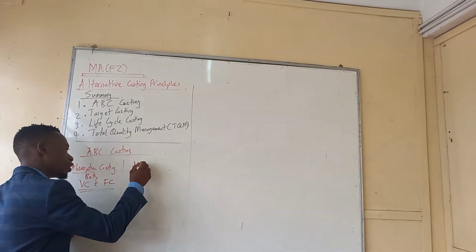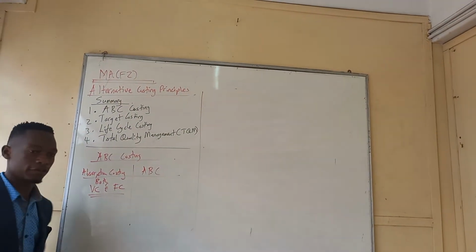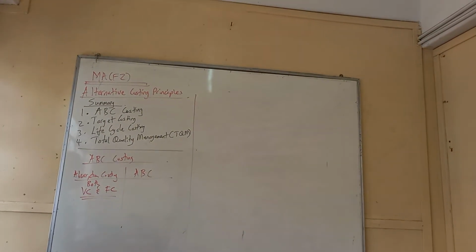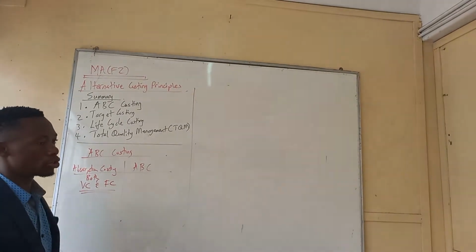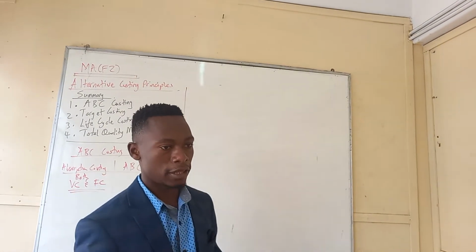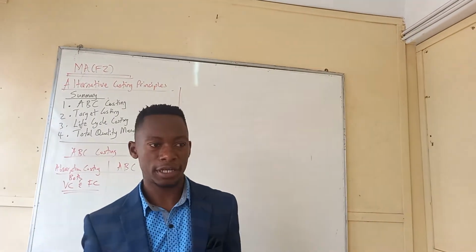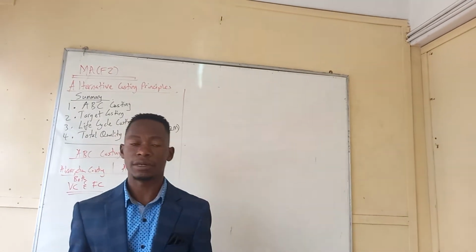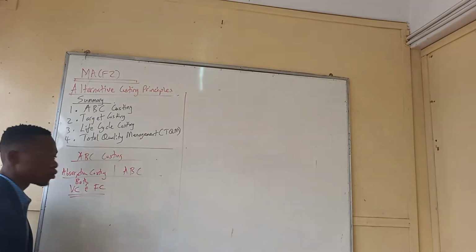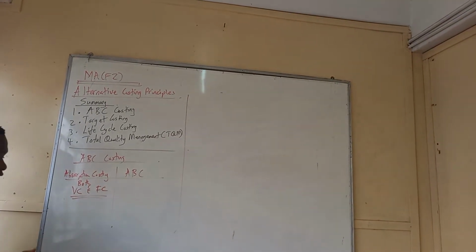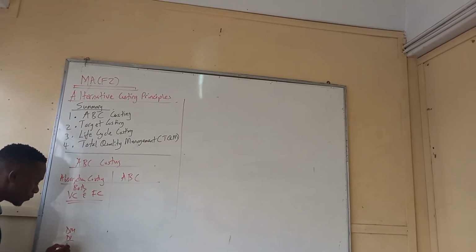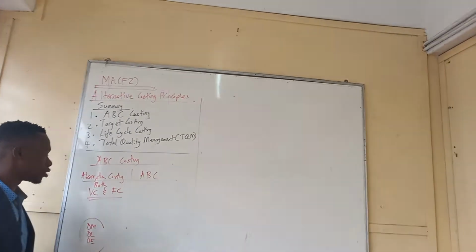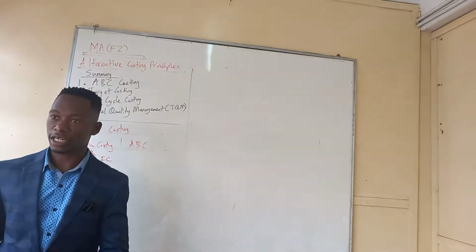So then why was ABC introduced, yet we have a method which considers all costs? The issue was that most companies nowadays are now providing services. Most companies no longer manufacture. If you look at manufacturing companies, the costs that are significant are direct material, direct labor, direct expense, and any other direct cost. That's what I call DMDOTE, right? These costs are significant in manufacturing companies.